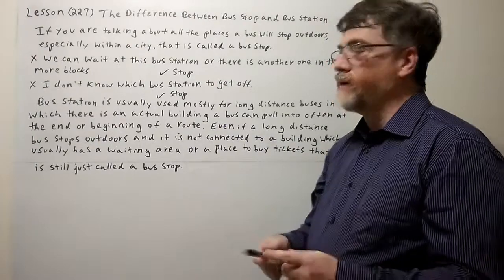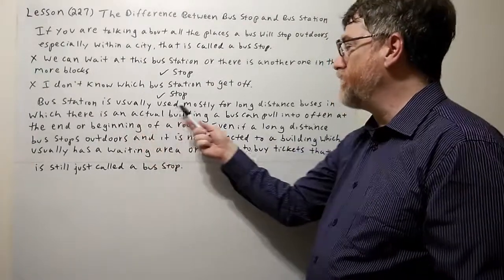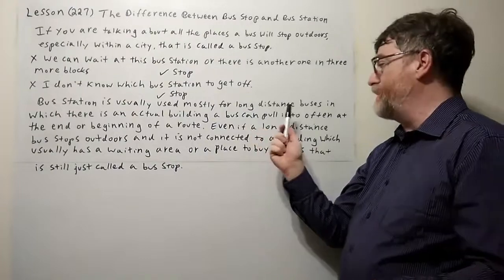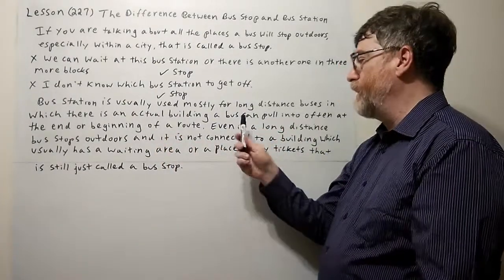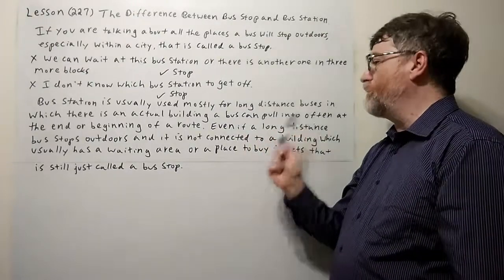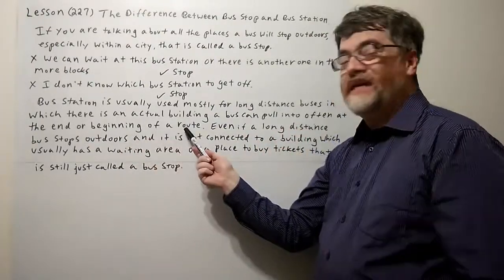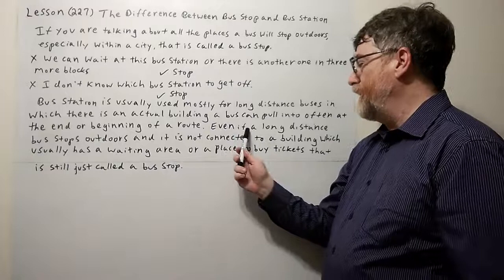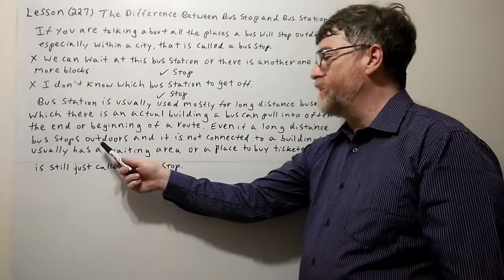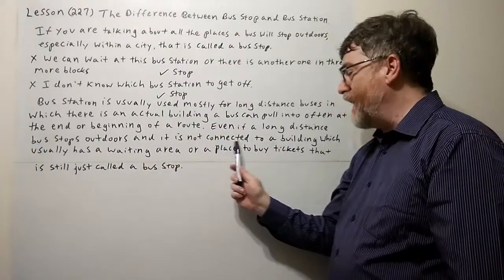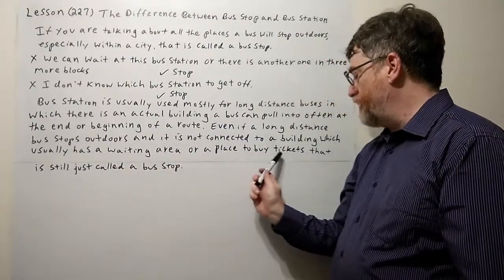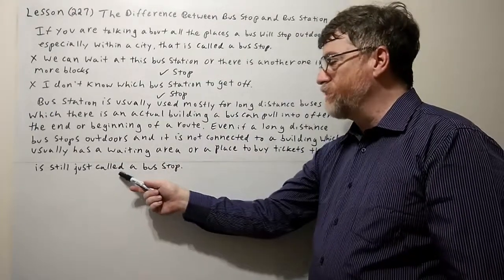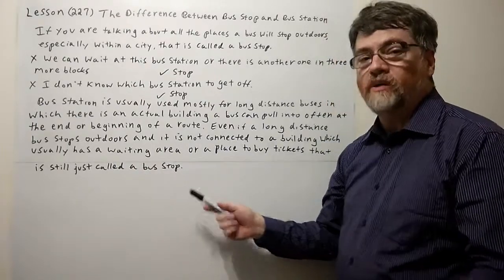All right, let's continue here. Bus station is usually used mostly for long distance buses in which there is an actual building a bus can pull into, often at the end or the beginning of a route. Even if a long distance bus stops outdoors and it is not connected to a building, which usually has a waiting area or a place to buy tickets, that is still just called a bus stop too.